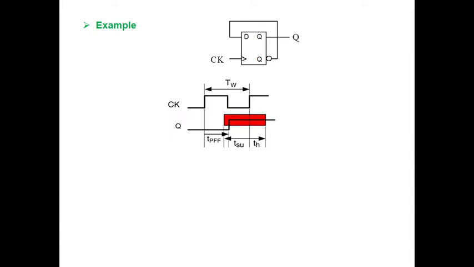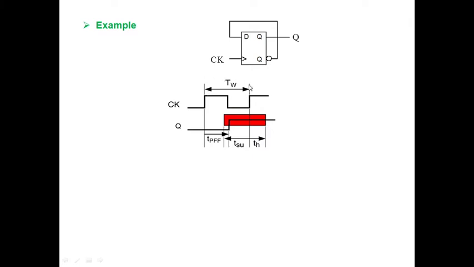Now let me take an example here. I have a D flip-flop. The inputs for the D flip-flop are one, a clock signal, which may be an asynchronous input, and one more signal D, my data signal, and the input for D is taken from your Q bar, one of your output signals. Clock is nothing but a kind of pulse. So this is my on time and this will be my off time, and this is entirely my time period.